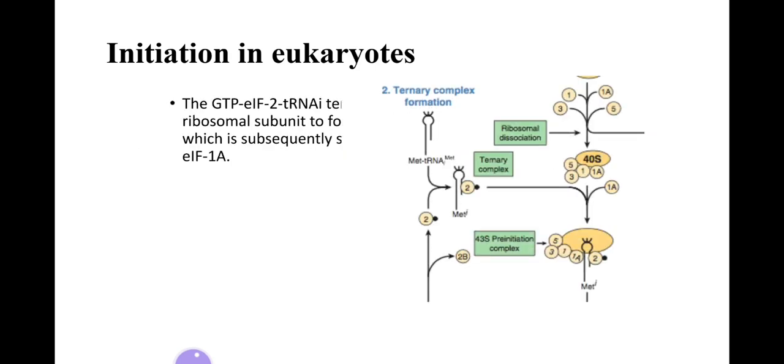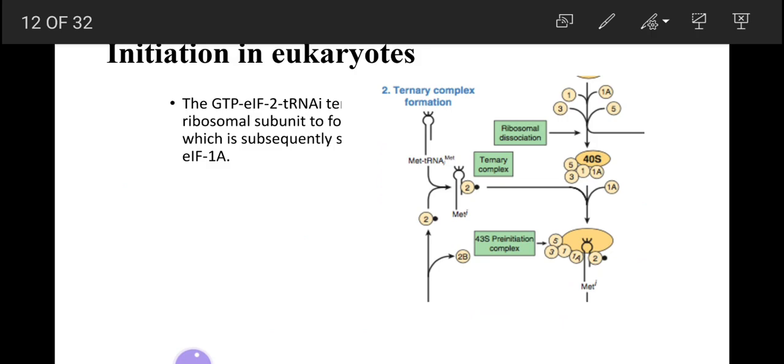This is the formation of the 43S initiator complex, which contains GTP, initiation factor 2, other initiation factors, transfer RNA, and the smaller subunit of the ribosome.